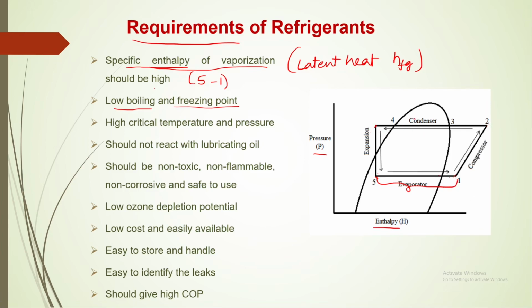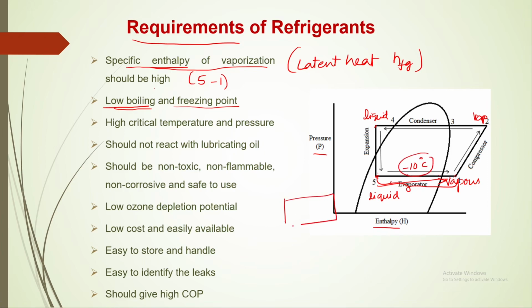This should be low, because in the evaporator, liquid refrigerant is getting converted into vapor refrigerant, and in the condenser, vapor is getting converted to liquid refrigerant. So during this evaporation, this temperature should be low. That is why it is low boiling point. It should be say around minus 10 degrees. Then only it can absorb heat.